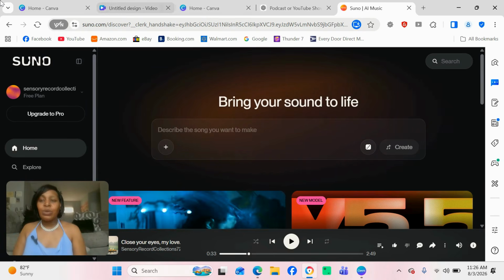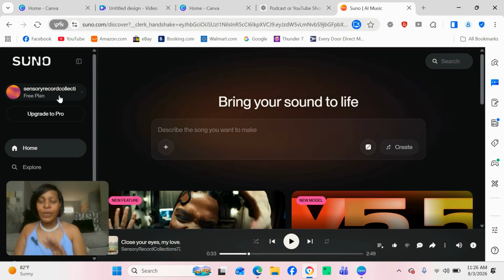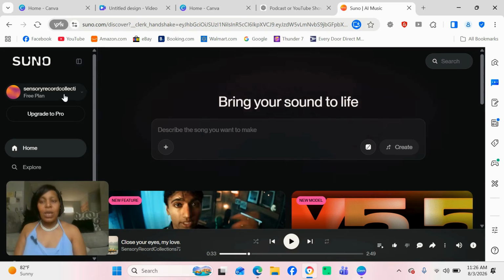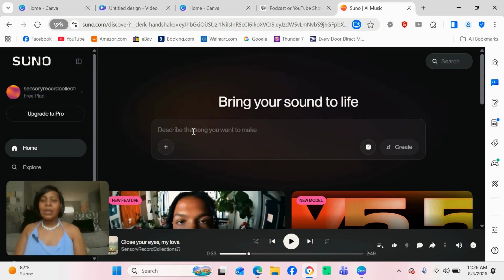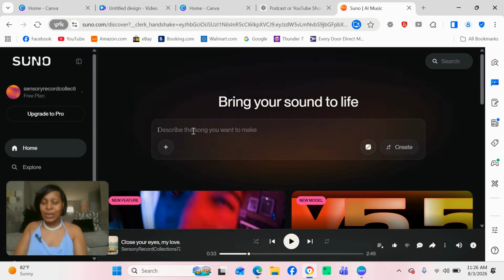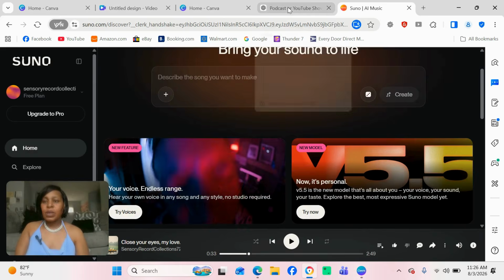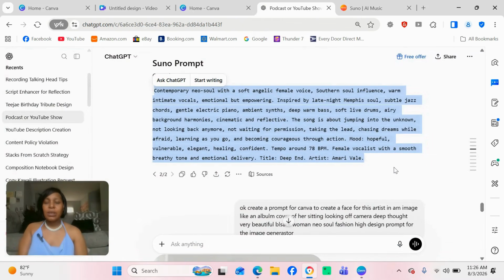Now, when you get on Suno, you don't have a plan. You need to go ahead and create an account. It's worth it. It's quick and it's easy and it's free. Create the account, and they're gonna say, "What sound do you want to bring to life?" This is where you copy and paste your lyrics. Go back and get the lyrics. This is a prompt that I'm gonna add as well, but first, you're gonna add your lyrics.